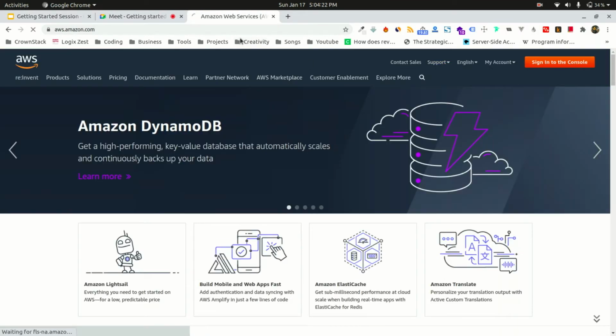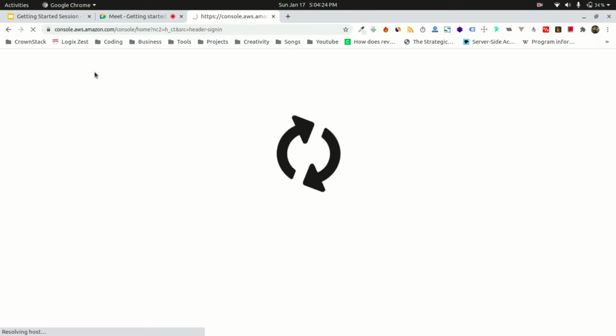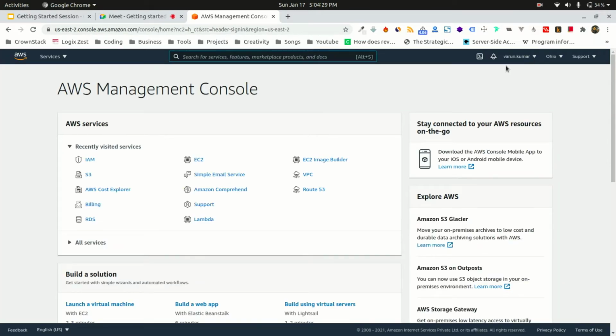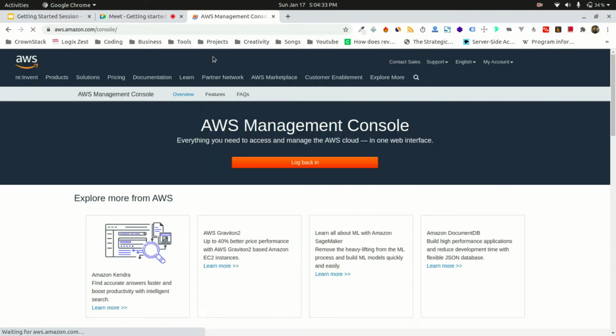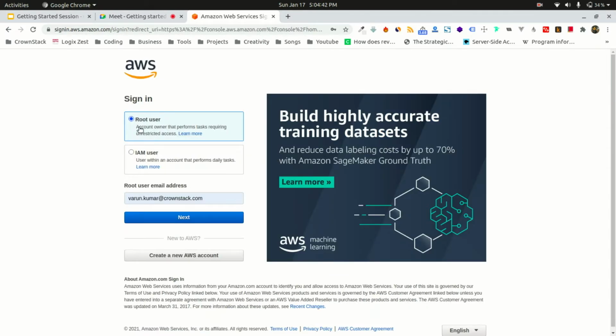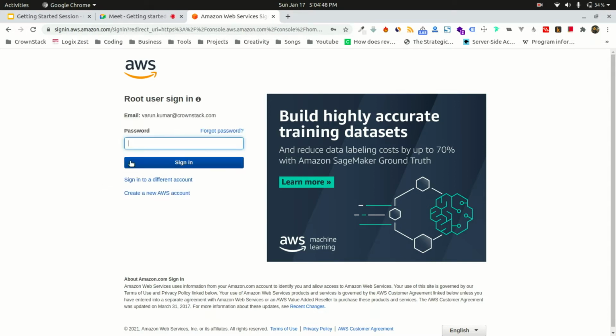If I try to sign in, I'm already logged in, but let me show you. If we log back in, selecting the root user over here and adding your email address and your password, this is your root user.